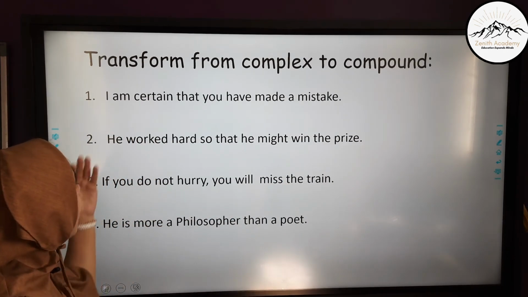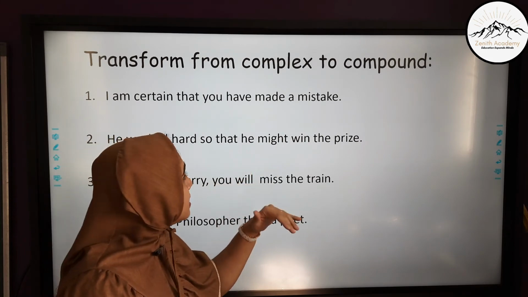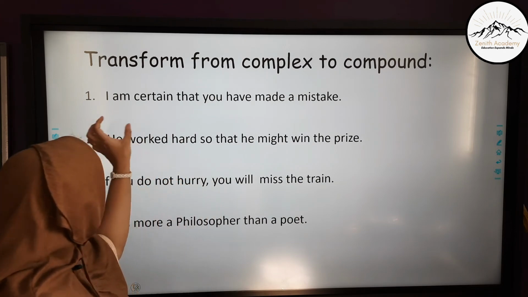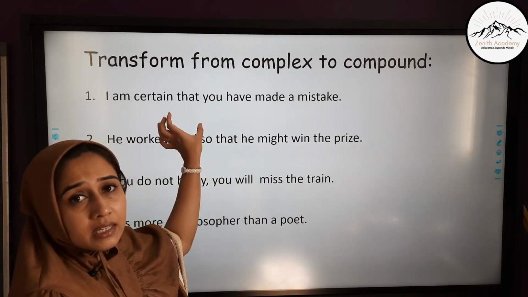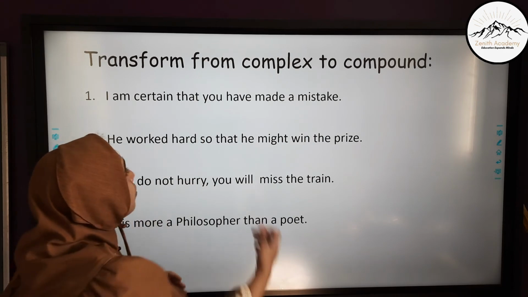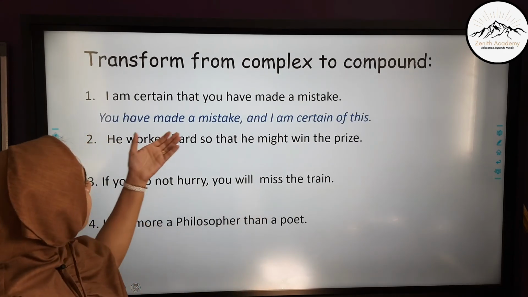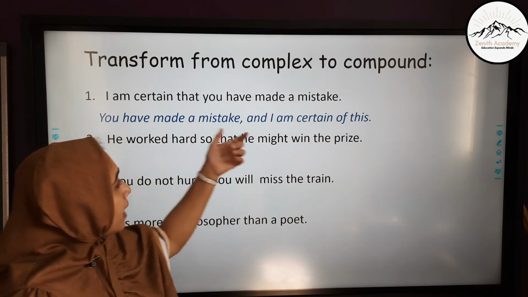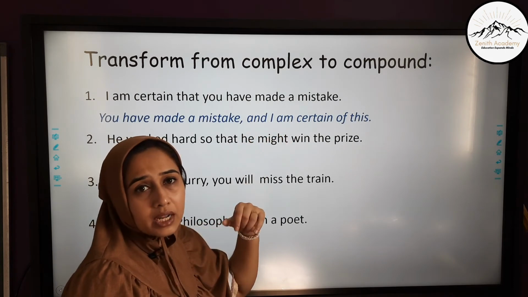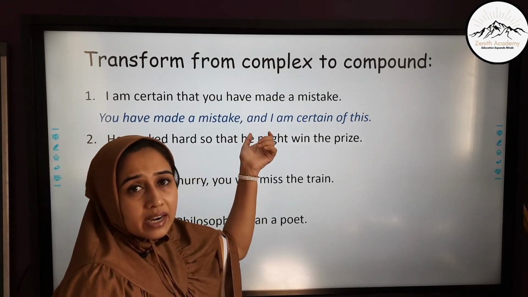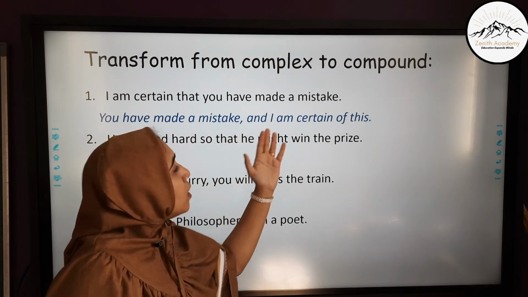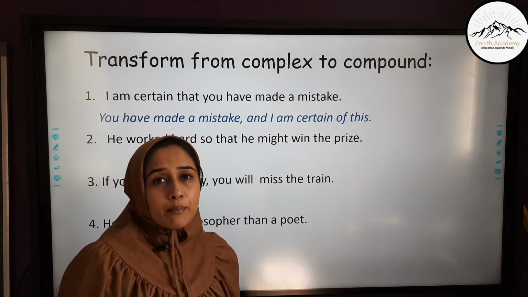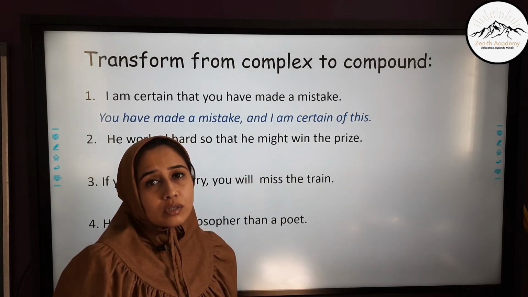The next part is: I am certain that you may have made a mistake. Now this is a complex sentence and we have to convert it into a compound sentence. I am certain that you have made a mistake. That is the subordinating conjunction. So the compound sentence becomes: you have made a mistake and I am certain of this. And is the coordinating conjunction. Also, since we have added this coordinating conjunction and created two parts of the sentence, both are equally important and they both convey equal importance and meaning. Both are main clauses.